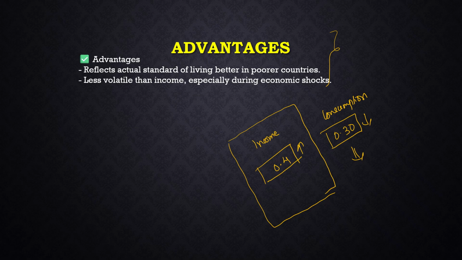What is the advantage? It reflects the standard of living better in poor countries, and it is less volatile than income, especially during economic shocks. For example, if a supply shock or any economic shock happens, income will fluctuate, but consumption will happen. Whatever is happening in the economy, no one will stop eating food, purchasing goods, or buying services. So there will not be high volatility even during an economic shock. That's why we prefer the consumption method over income.